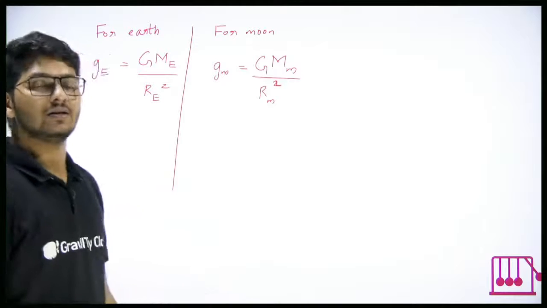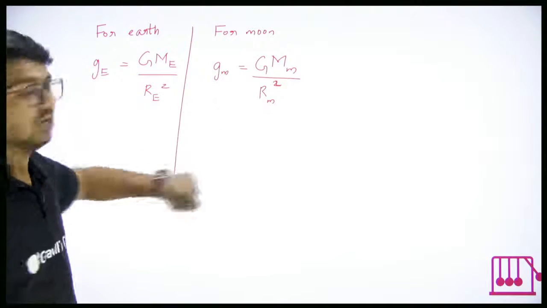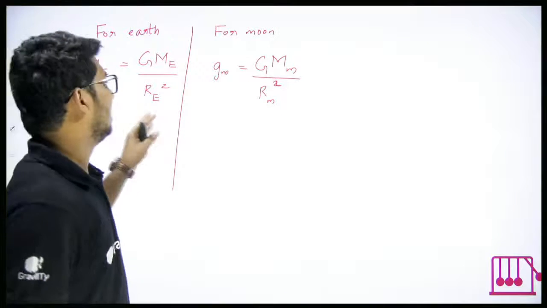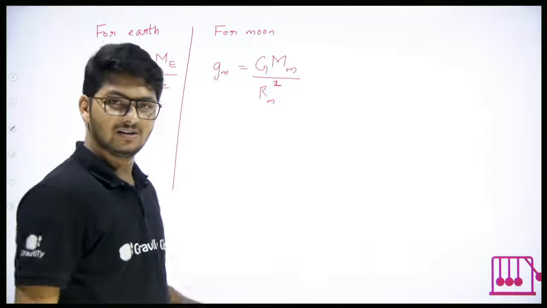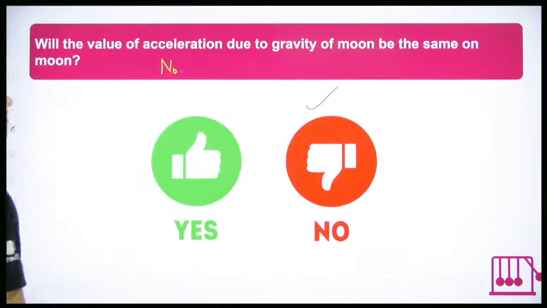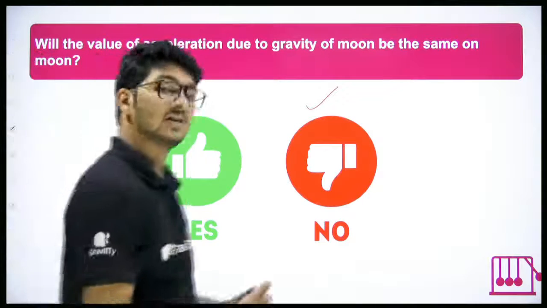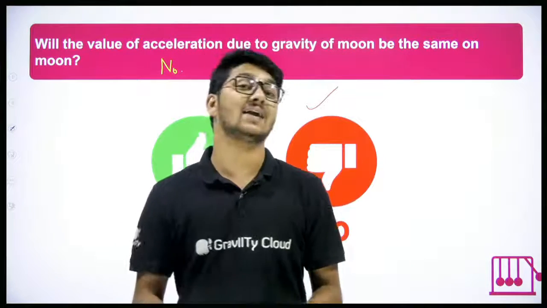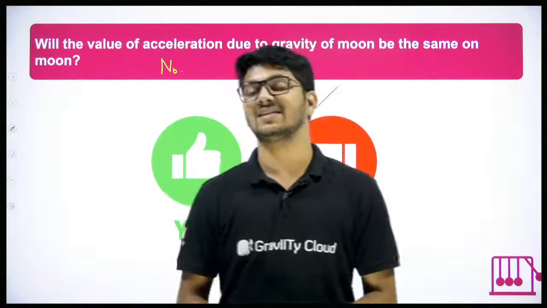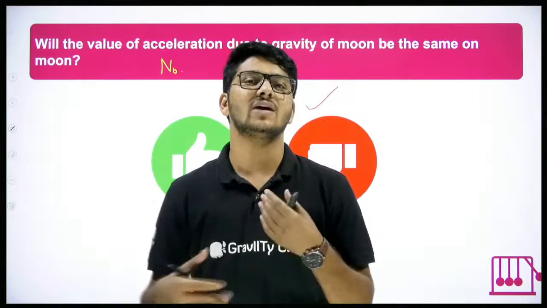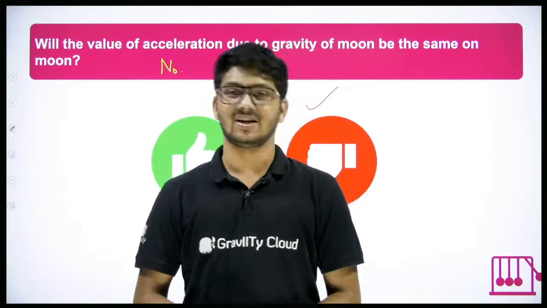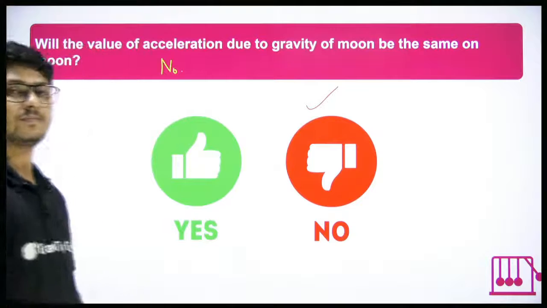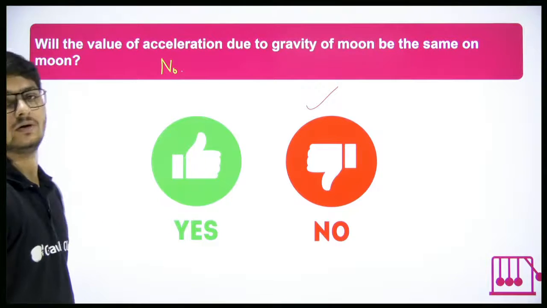That's it. So if you compare the formulae, obviously mass of Earth and mass of moon are different. Radius of Earth and radius of moon are different. Right? So because the values are different, the acceleration due to gravity on moon will be different from that on Earth. That is the reason they say, if you go to moon, you can easily jump, because gravitational force will be less there. Clear? Good.